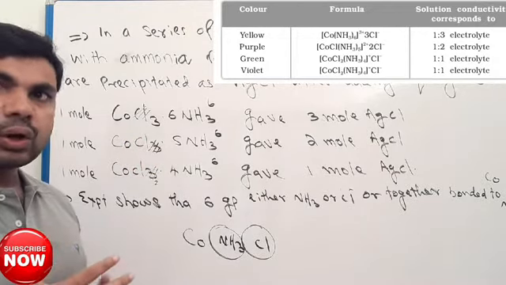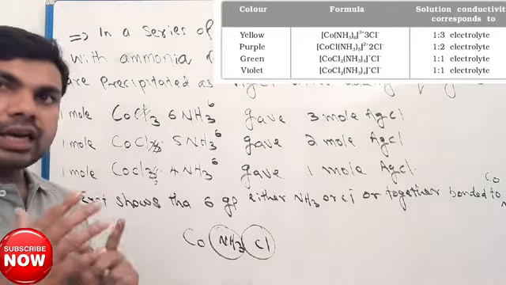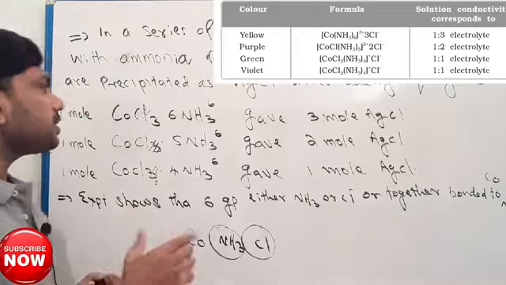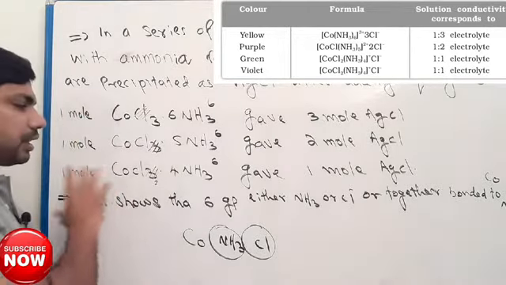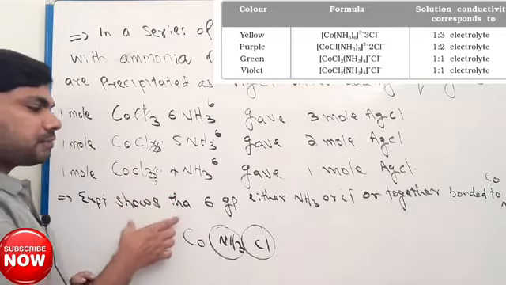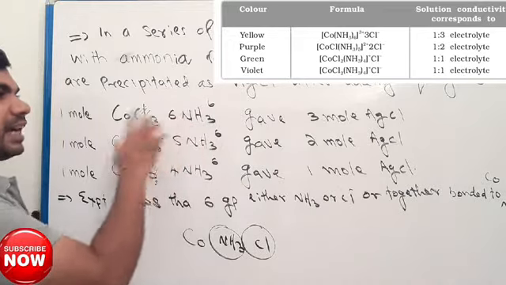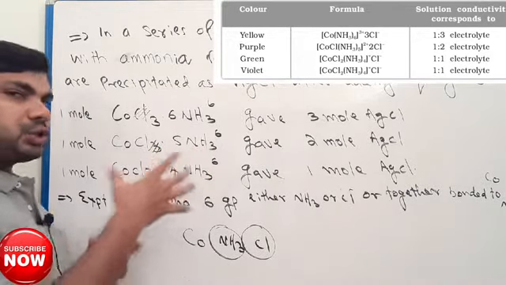Either chlorine or NH3, or both chlorine and NH3 together, there will be 6 groups attached to cobalt. You understand? There will be 6 groups, 6 NH3 or chlorine and NH3 together making 6.